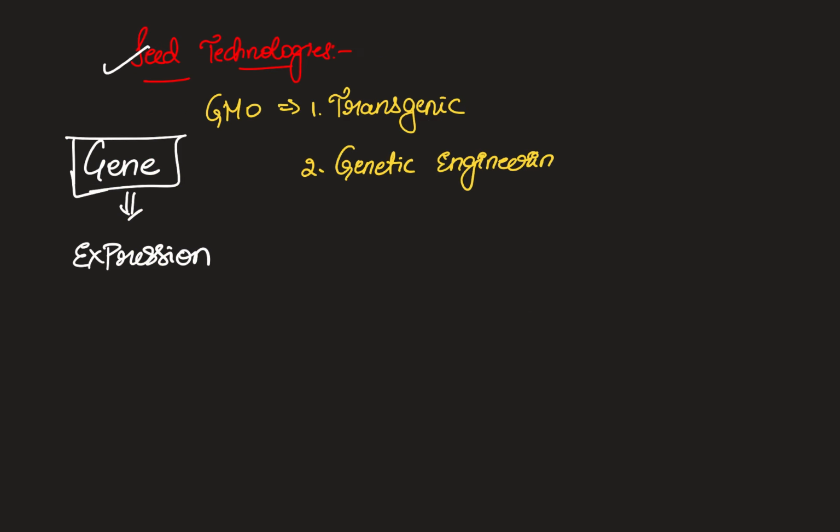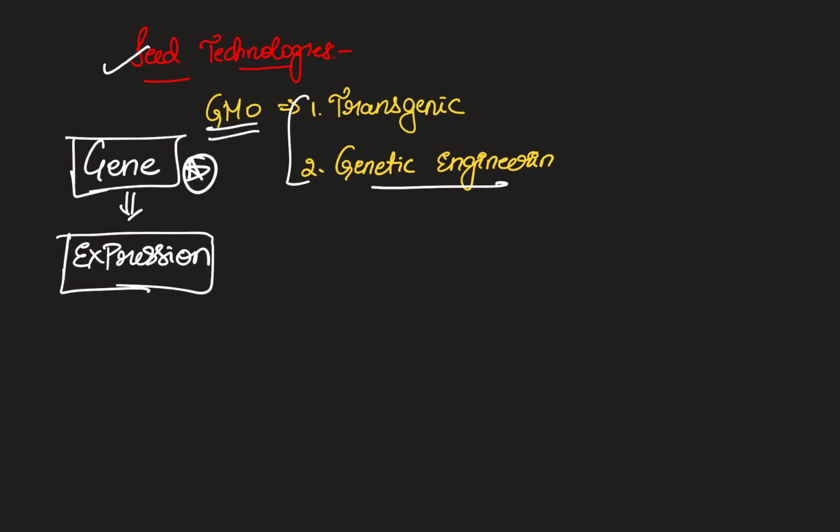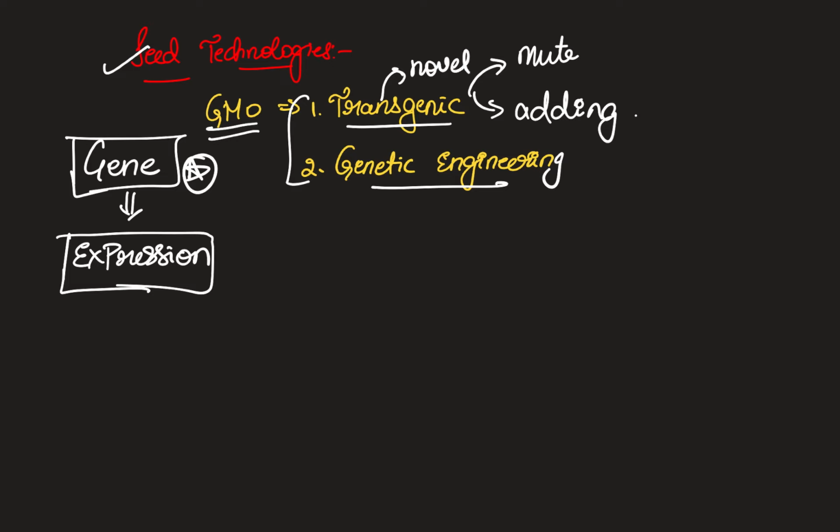When we talk about seed technologies, we are basically talking about altering the genetics of the plant. So genes express themselves. Because of the genes only, certain characteristics are exhibited. Now if we modify them, they give rise to GMOs. Now this can be of two varieties. They can either be transgenic or genetic engineering. Now sometimes crops have desirable features or they lack desirable features. Depending on whether they are muting that gene or adding that gene, they behave in different ways. Either you mute a gene or add a gene, a novel feature is introduced to the existing gene. When such a procedure is done, it is called a transgenic crop, which is nothing but a variety of the GMO.